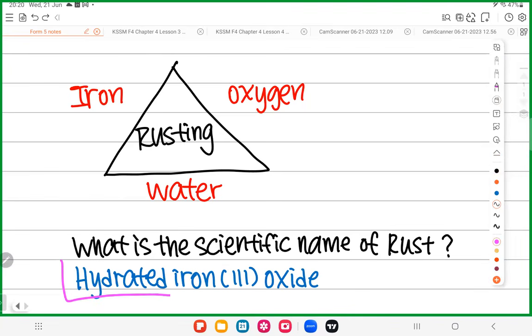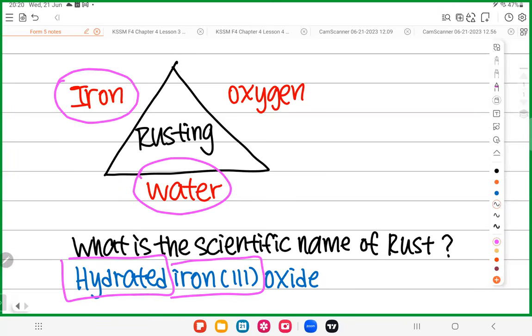Guys, hydrated means what? Water. Hydrated means water, right? Rusting needs water. Am I right? Iron 3. Iron 3 comes from iron. Why is it iron 3 and not iron 2? Common sense, guys. Why is it iron 3 and not iron 2?